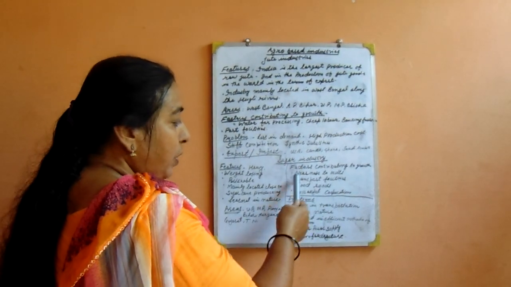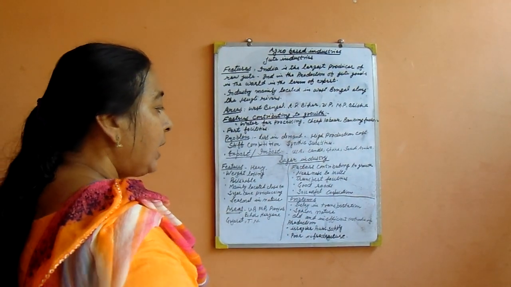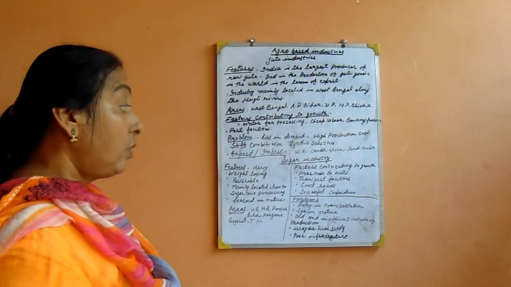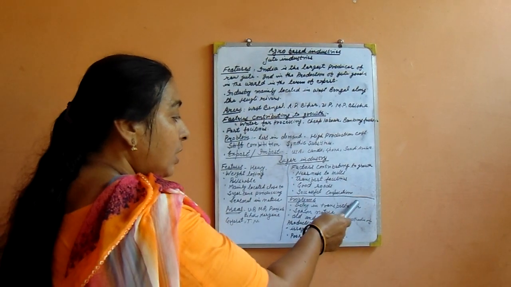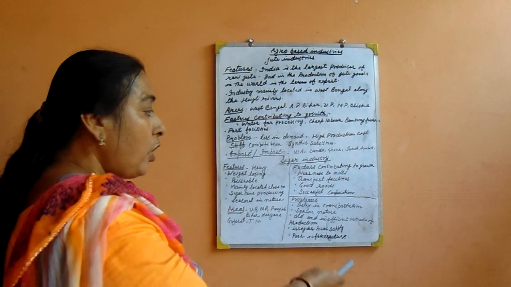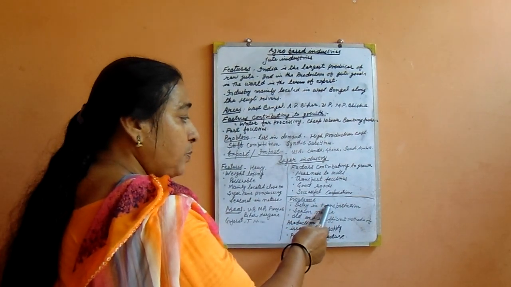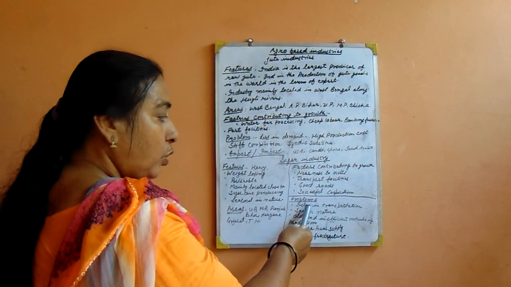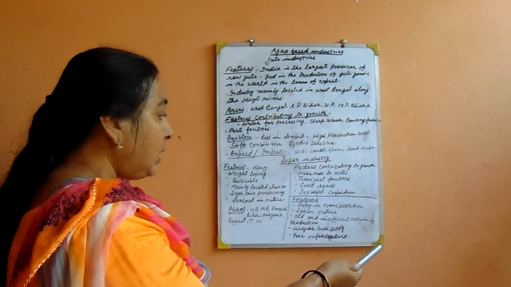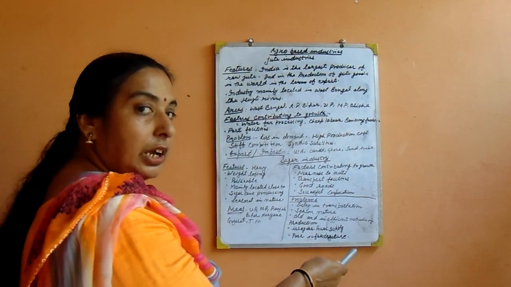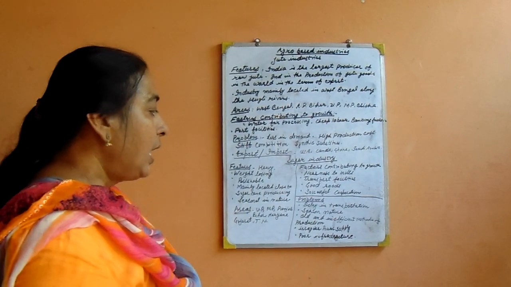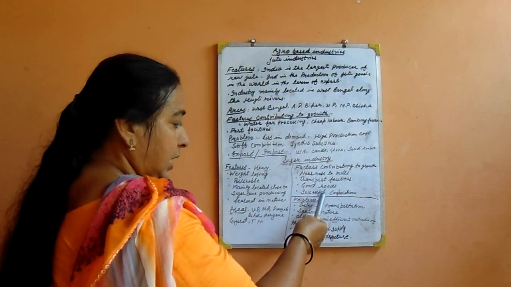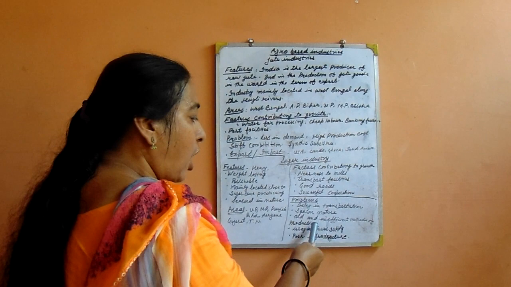Now, which types of problems does the sugarcane industry face? The first problem is delay in transportation. Why delay in transportation? Because our roads are so busy. Due to the problem of transportation, raw material does not reach the mills on time. So delay in transportation is a major problem in this industry. Seasonal nature: only in one season can we grow sugarcane, and that's why this is called a seasonal industry. Old and insufficient methods of production.